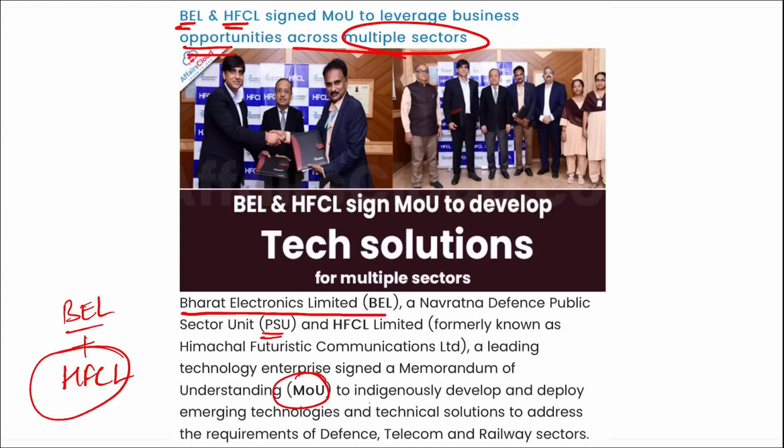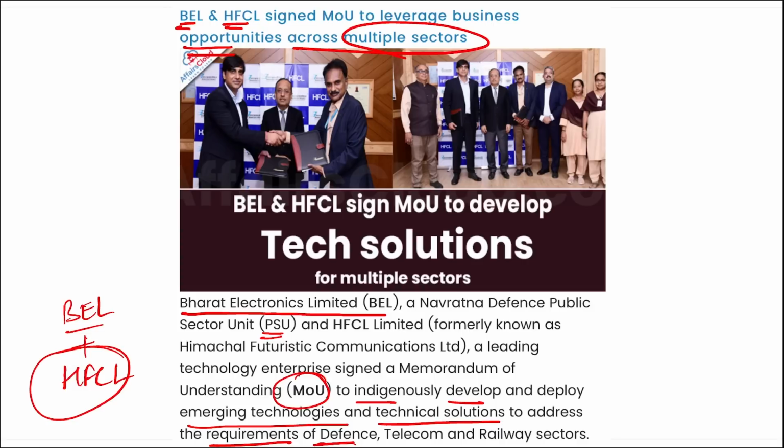This MOU aims to indigenously develop and deploy emerging technologies and technical solutions to address the requirements of the defense, telecom and railways sectors. Under this MOU, BEL and HFCL will seek business opportunities under their domains, using technical strength and market presence to enhance the nation's capabilities in the defense sector.